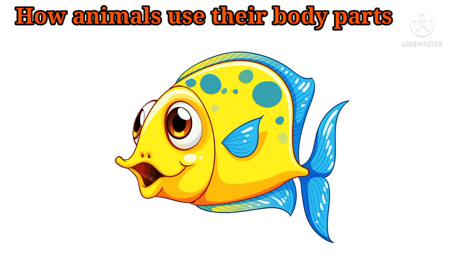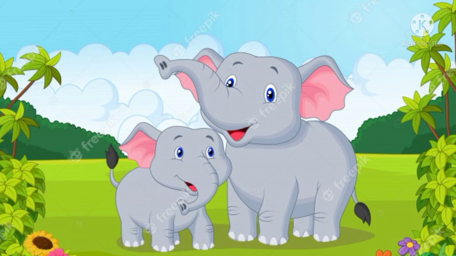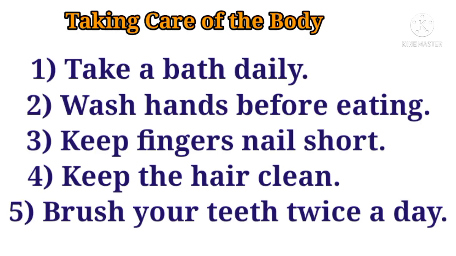Fish do not have lungs, they have gills, and through gills they can breathe. An elephant uses its trunk to take food into its mouth. When it is thirsty, it sucks water through its trunk and blows it into its mouth.